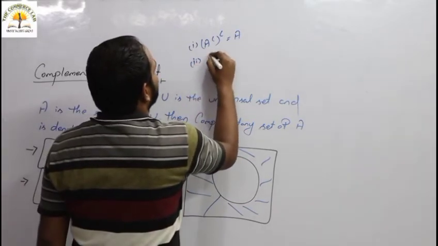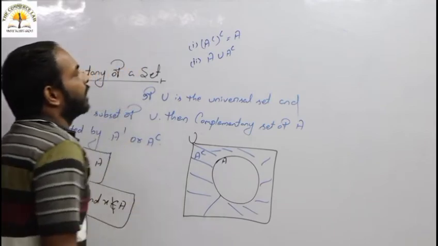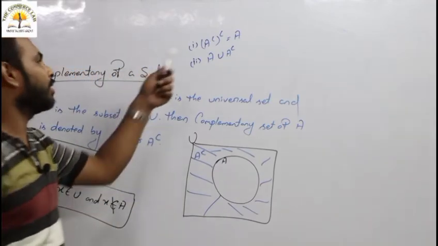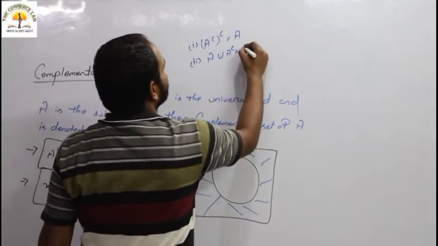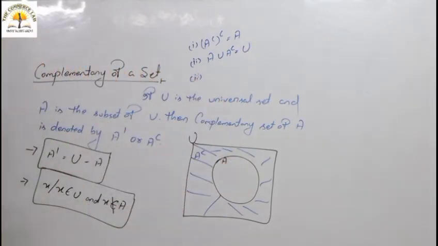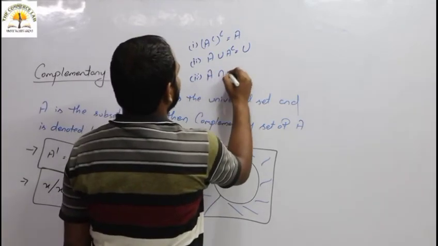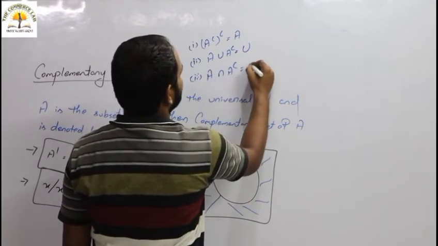Second, set A and the complementary of set A, both in union, equal U, the universal set. Set A union the complementary of set A is U, and set A intersection the complementary set is always phi.